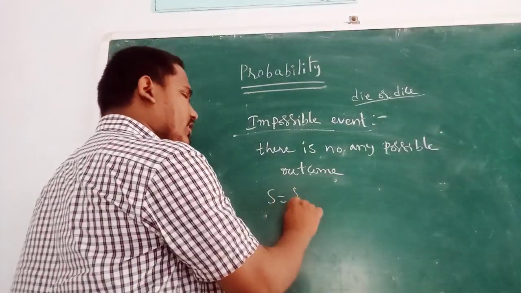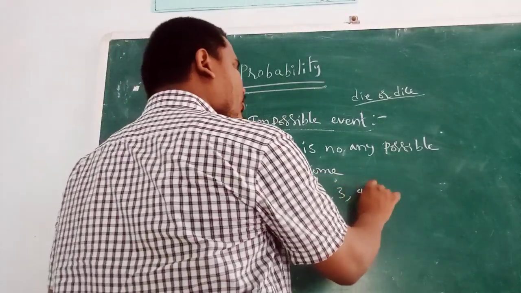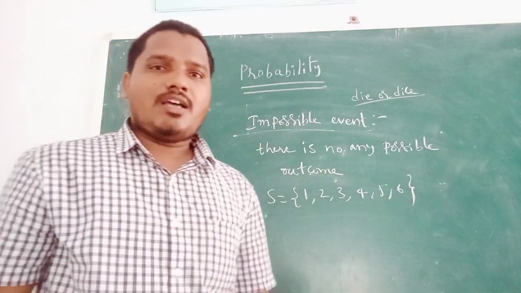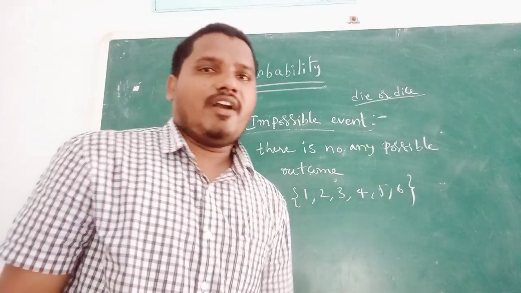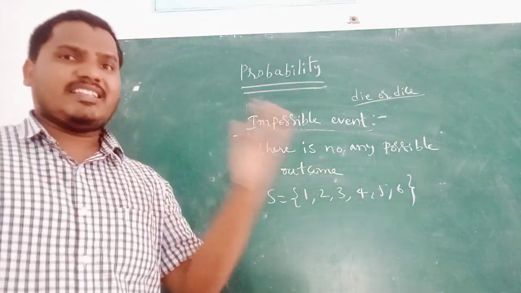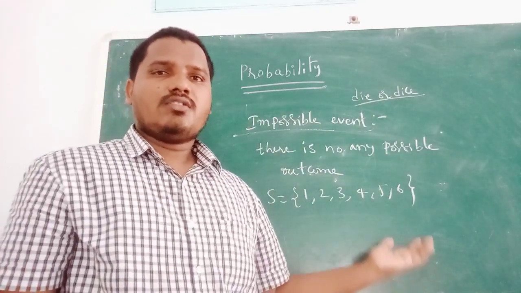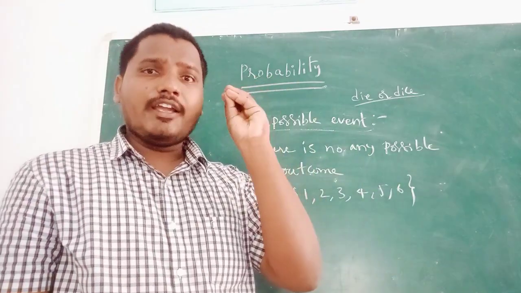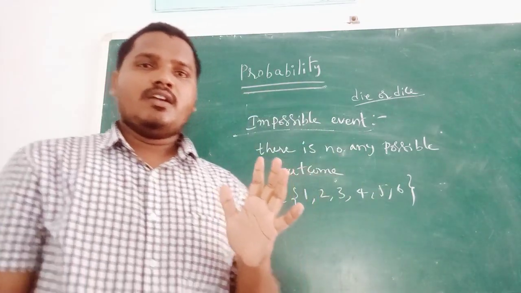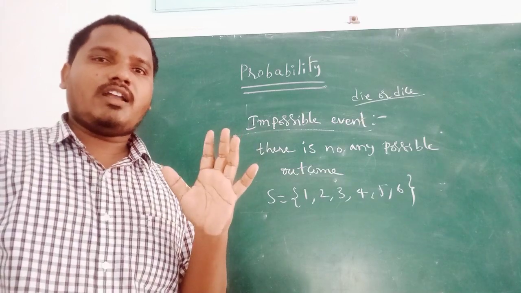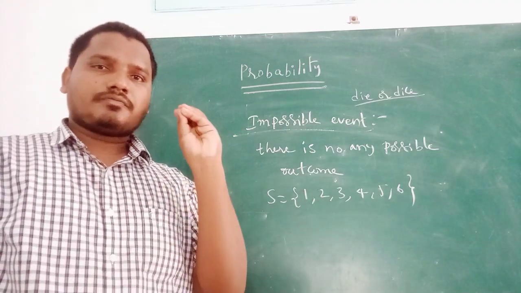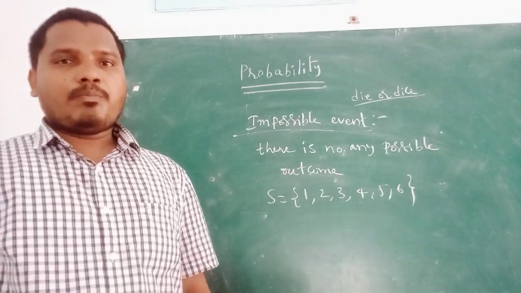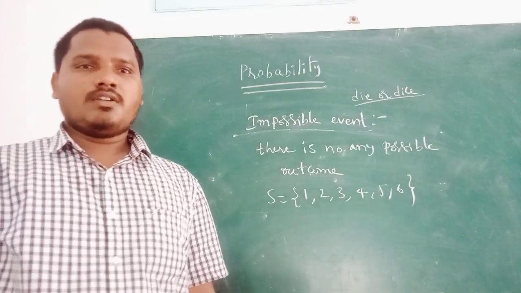The possible outcomes are 1, 2, 3, 4, 5, 6. But what is the probability of getting 7 when a die is rolled? Here 7 is not there. So this type of event is called an impossible event.